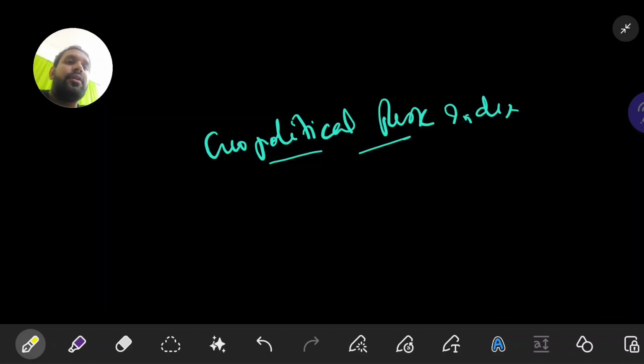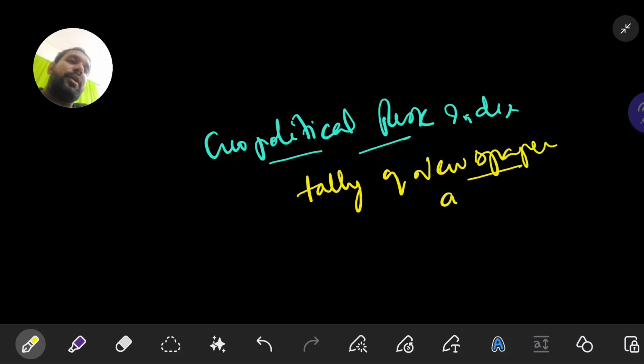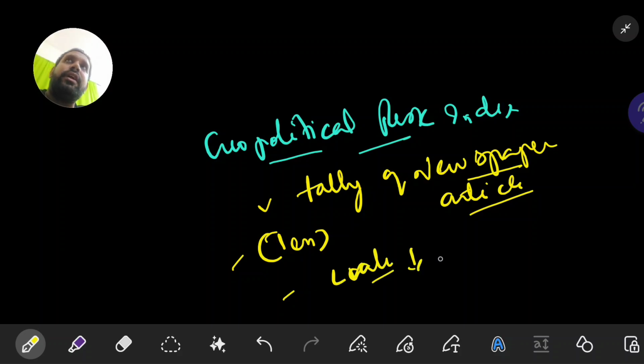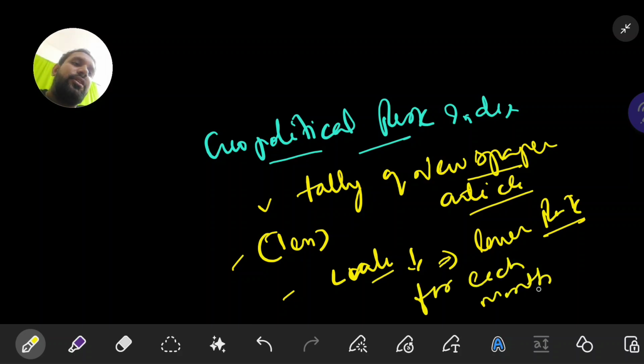The geopolitical risk index is a tally of newspaper articles. They don't do original research. They just tally the various newspaper articles and their findings. Basically 10 newspapers are considered in this particular index. Lower value means lower risk. This point you have to remember. And it is done for each month. This point also you have to remember.